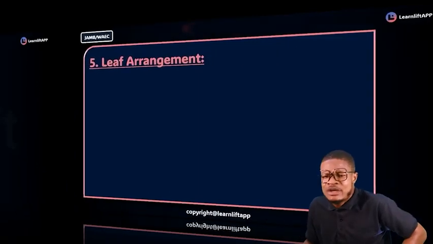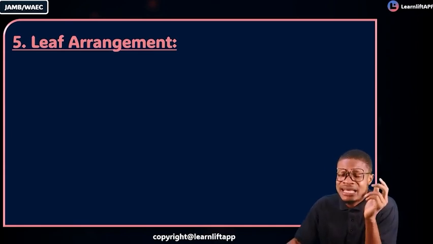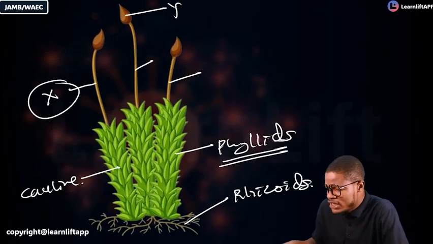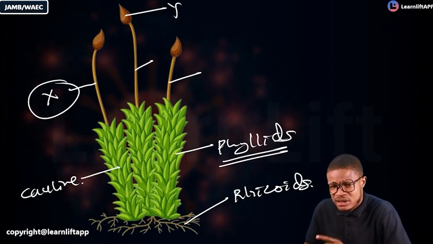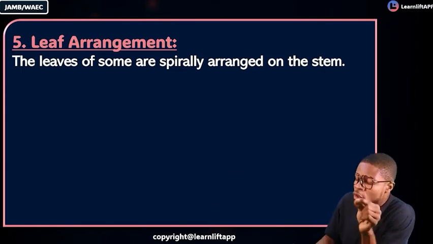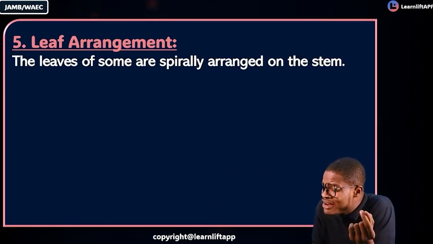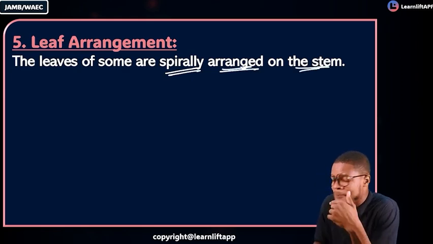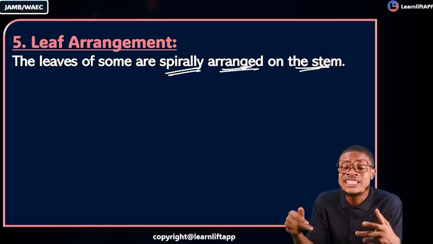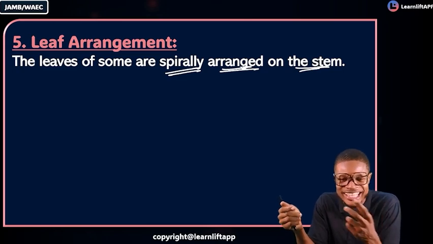Another important thing I'd like you to know very fast, number 5, is their leaf arrangement. Look at this very quickly. You see the way the leaves are arranged? They are spirally arranged. So in terms of the leaf arrangement, what must I know? Don't forget that the leaves of some of these bryophytes are spirally arranged on the stem. That spiral arrangement has a function it carries out, which is in line with turgor pressure.